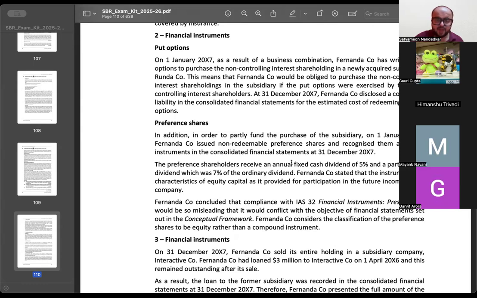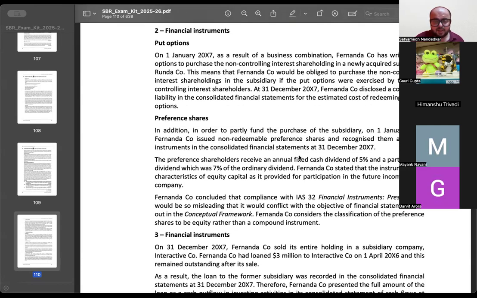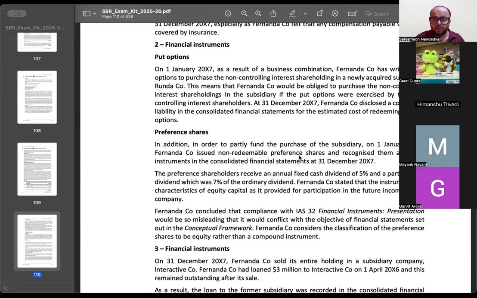Fernanda Company concluded that compliance with IAS 32 financial instruments would be so misleading that it would conflict the objective of financial statements preparation. Fernanda Company considers the classification of the preference shares to be equity rather than a compound instrument.